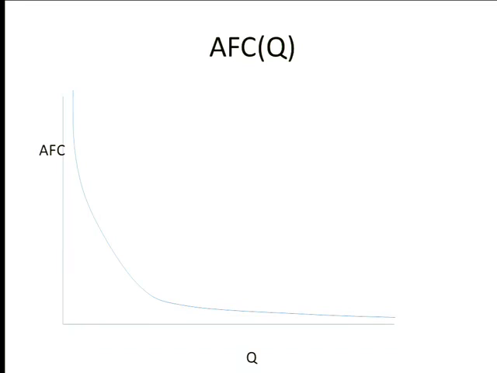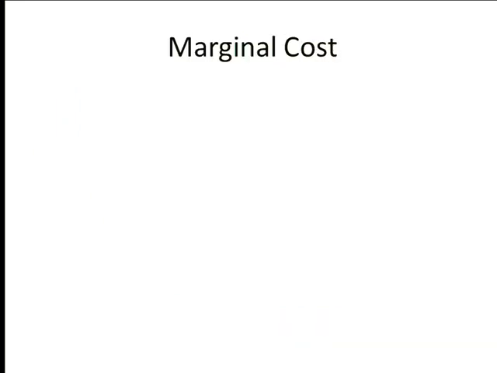So we know the shape of average fixed costs. That's going to help us because later we want to know the shape of average cost. And average cost is average fixed cost plus something. If average fixed cost goes to infinity as you go this way, then average cost goes to infinity. So you just learned that as quantity gets very small, average cost is going to have to go through the roof, at least if there are any fixed costs. That's a good thing because it tells us one side of our story.